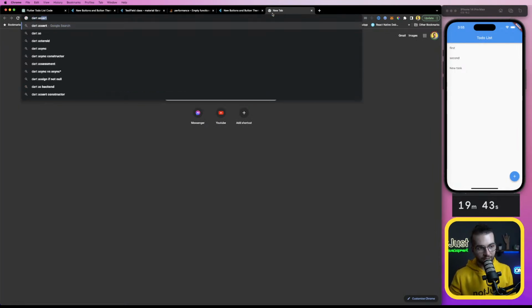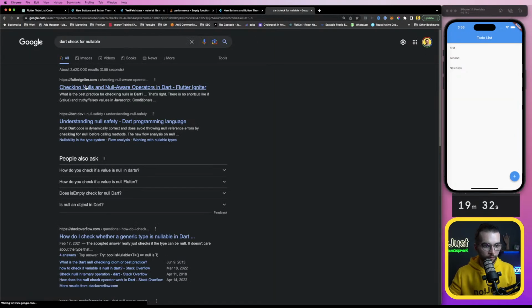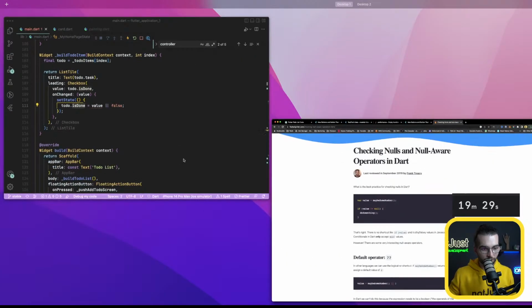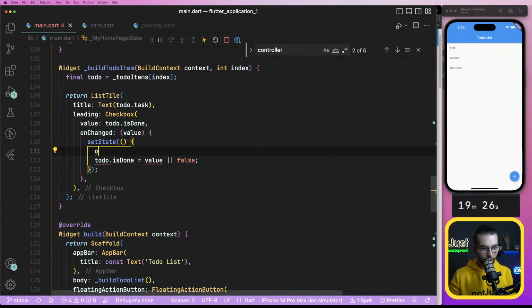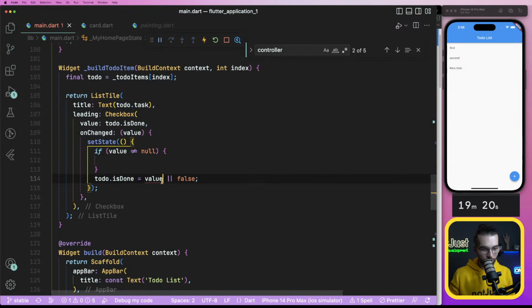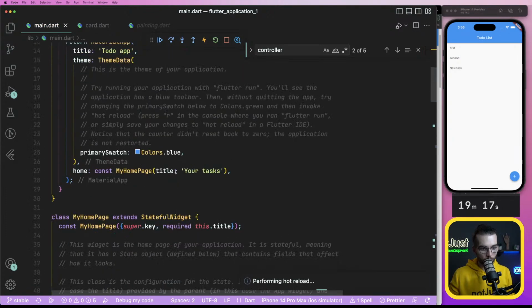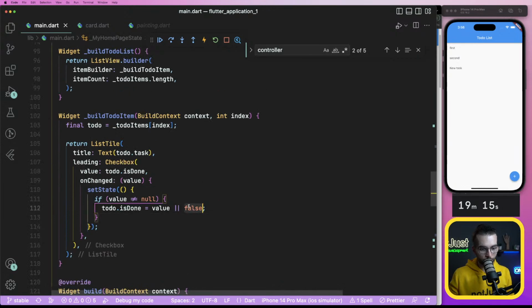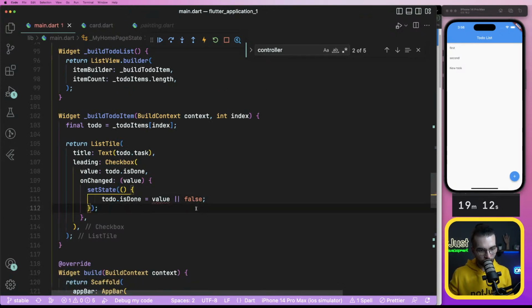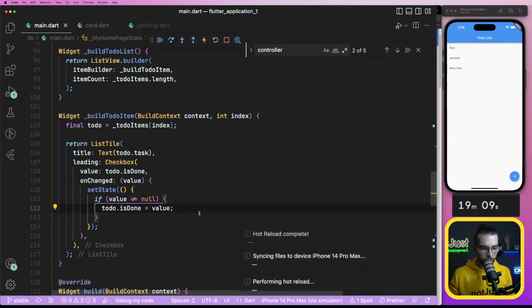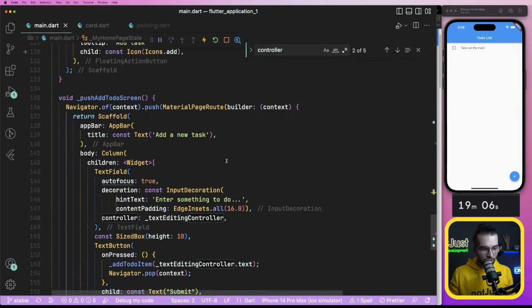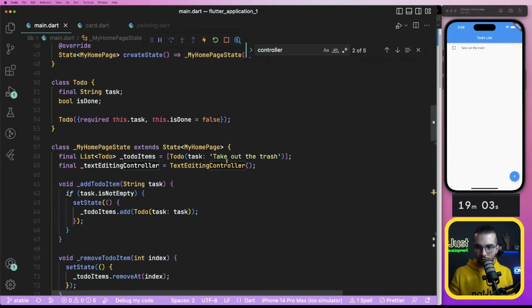Is it Dart? Assign value. Check for nullable. If value is different than null, then do this. Wait, I was having a false here as well. Was it working with false? No, it was not. So what other problems? Hopefully none. Oh, it has.